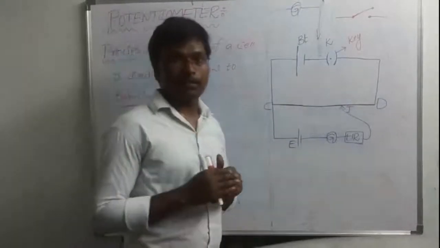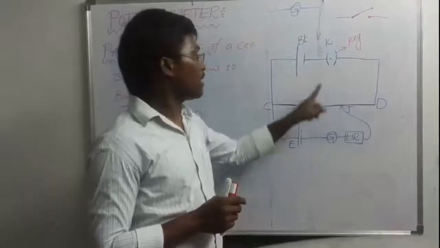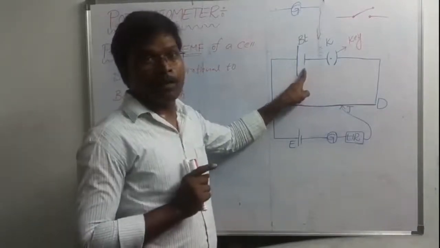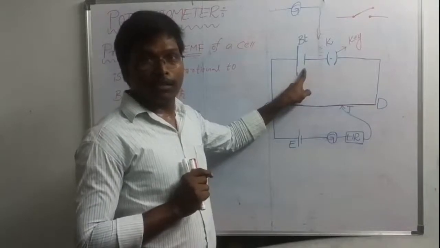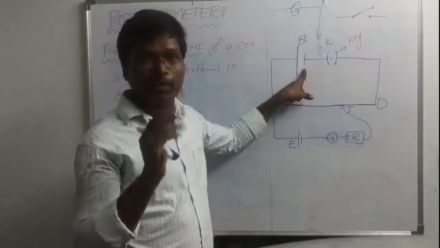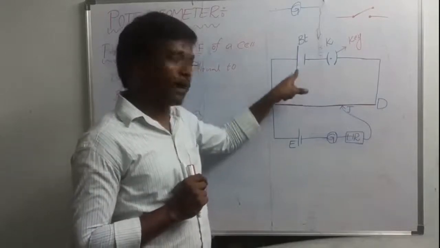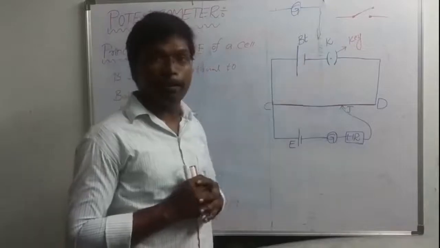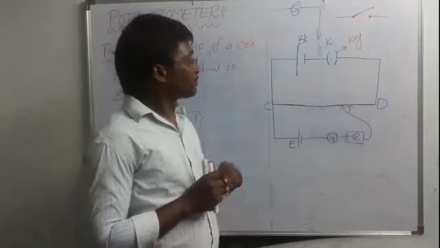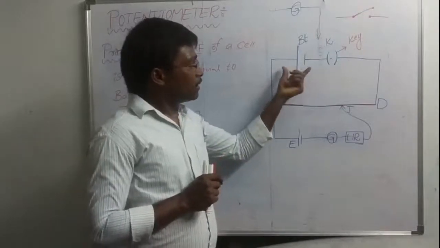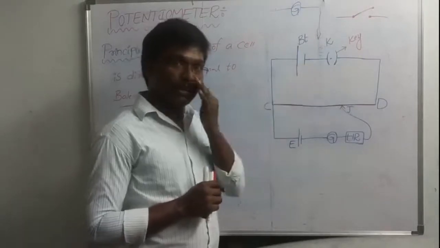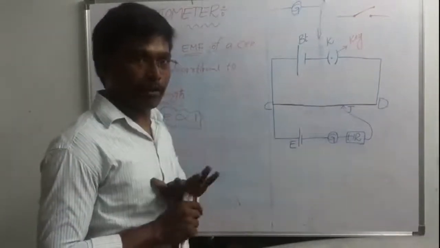A potentiometer consists of a battery. This battery has one positive terminal and one negative terminal. This is the positive terminal of the battery. This is the negative terminal of the battery. I told you already, this battery has one positive terminal and one negative terminal.